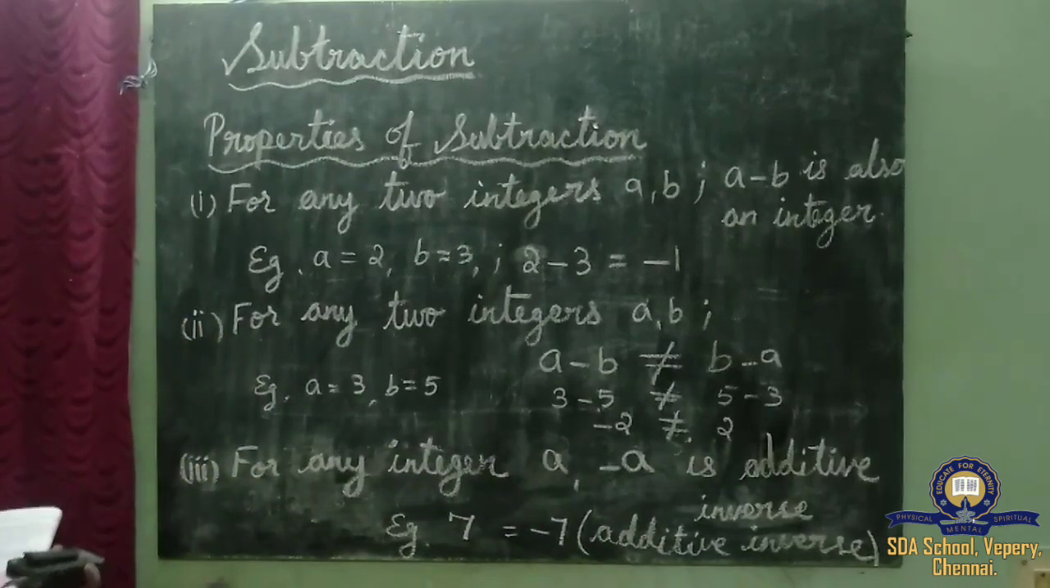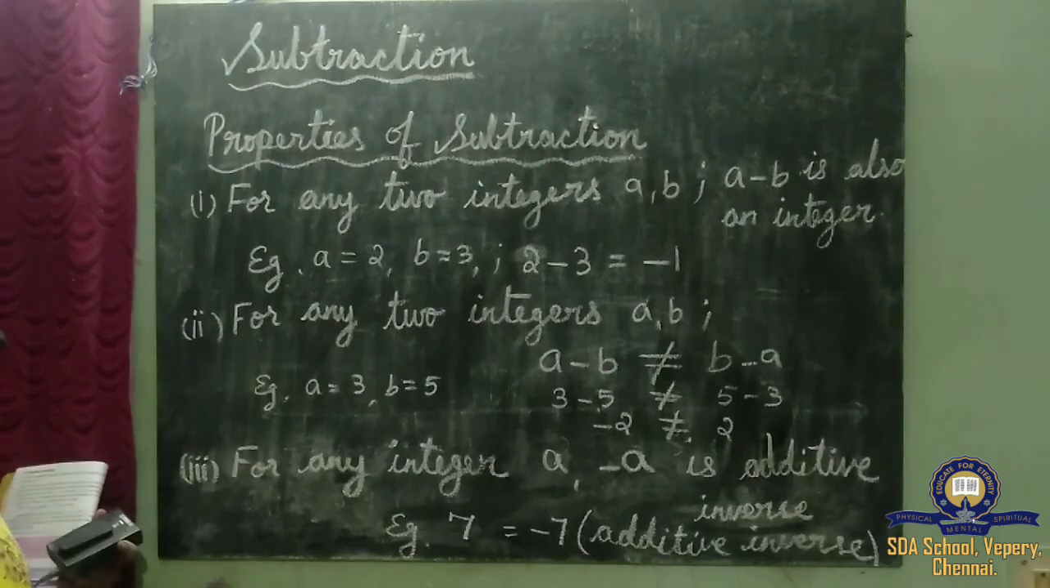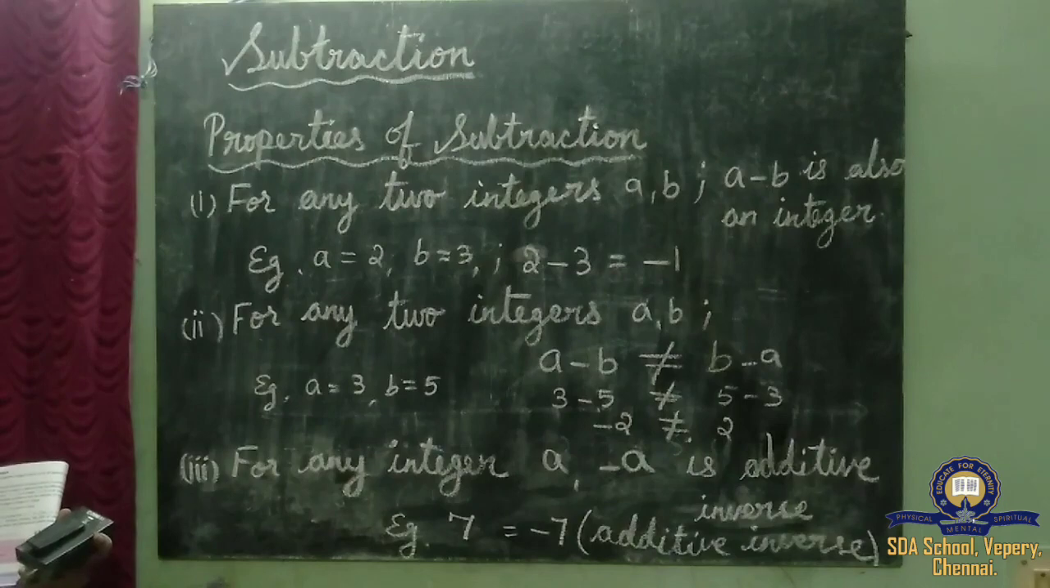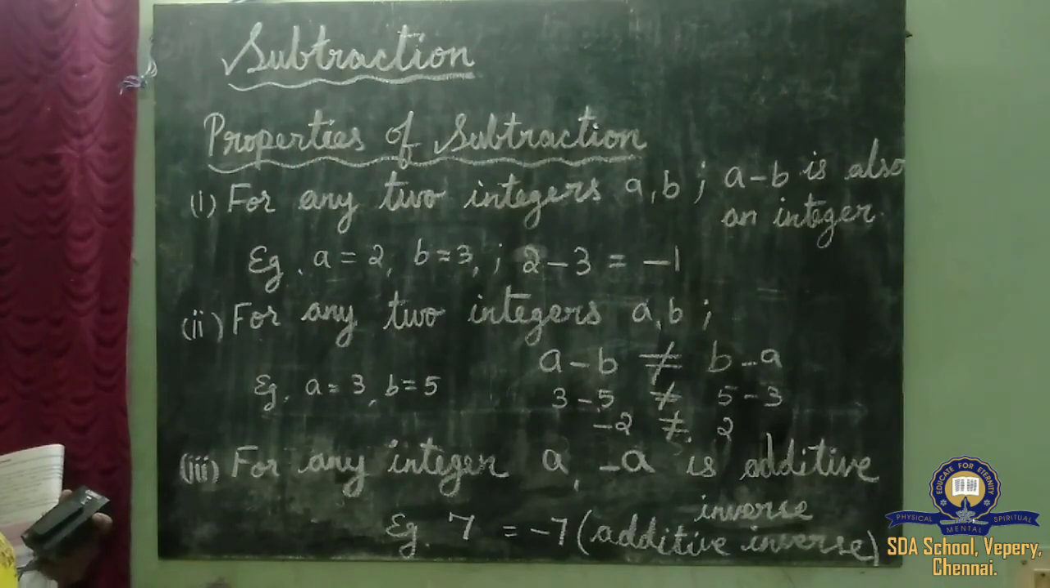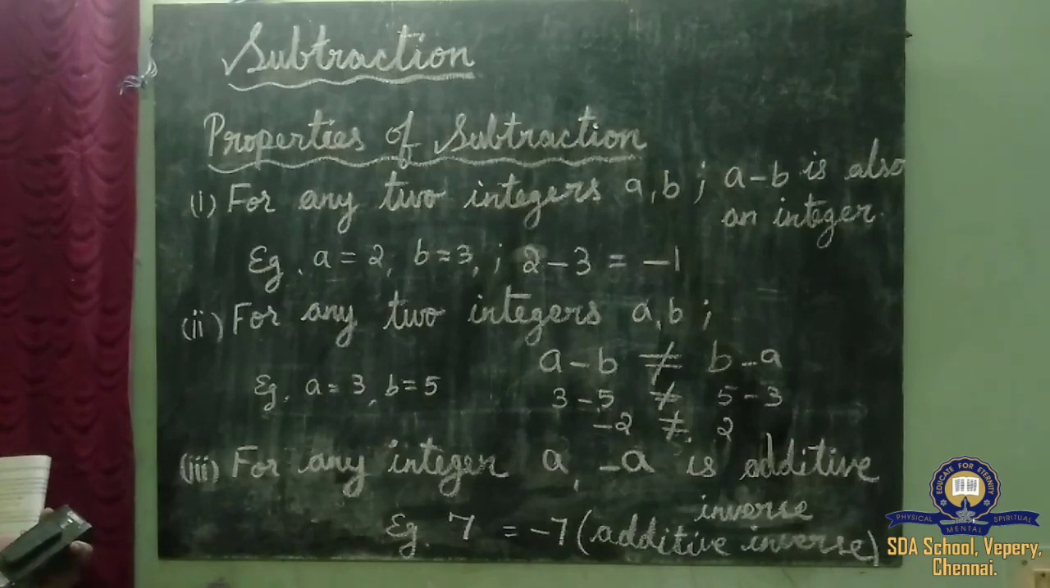These three properties we are going to use when we do subtraction, and we are going to do subtraction by using number line also. Children, note down this. 5 seconds to note down this. Make it fast.